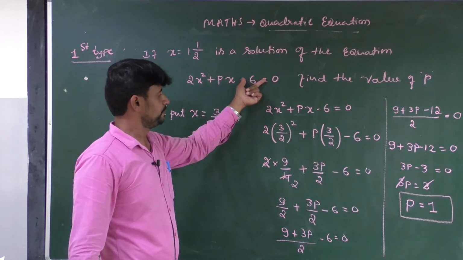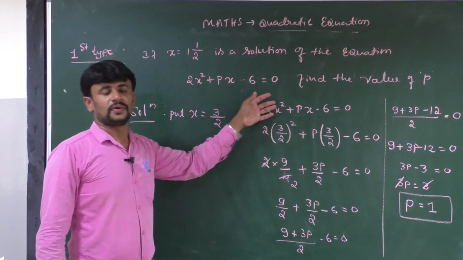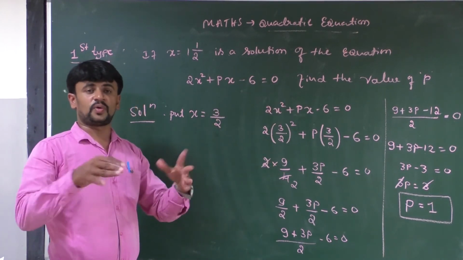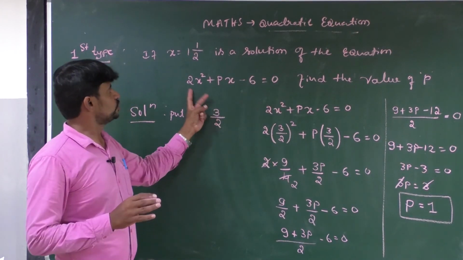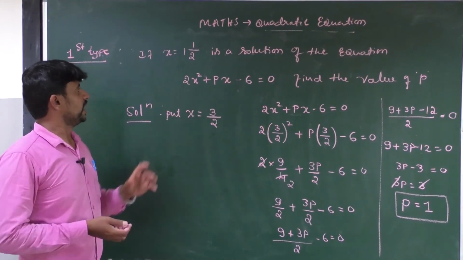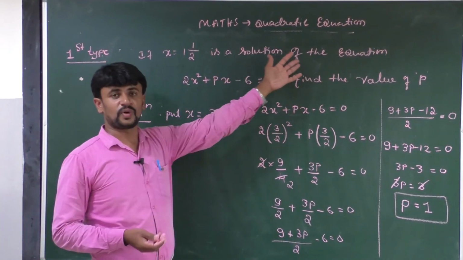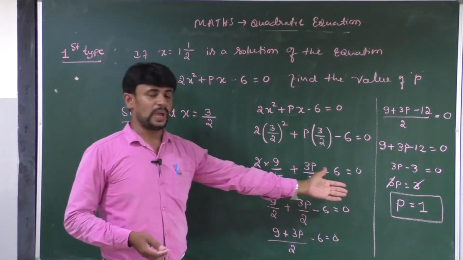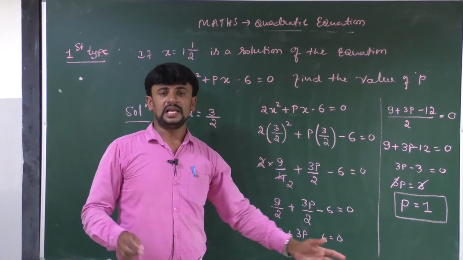Any doubts? Children, in this class, we have learned how to identify the quadratic equation, how to show that the given value x is equal to 1 into 1 by 2 is a solution of the quadratic equation, and how to find the value of p. We will continue in the next class.